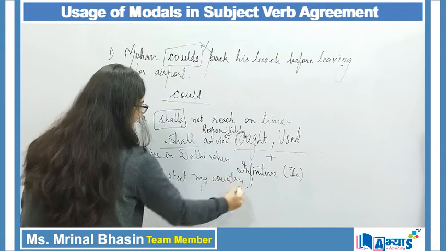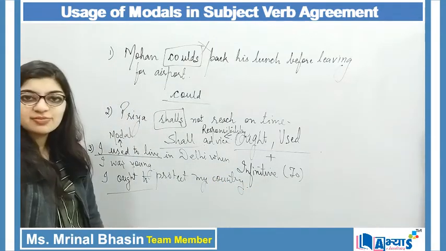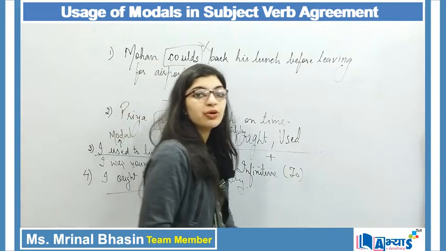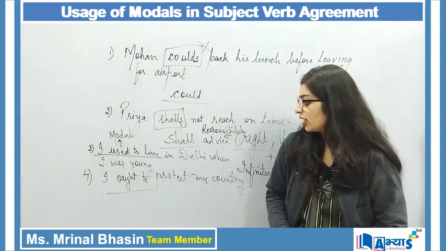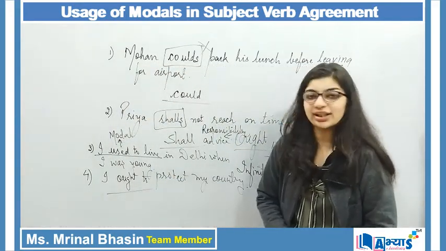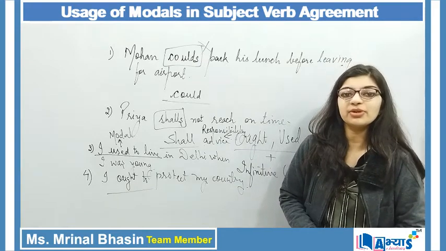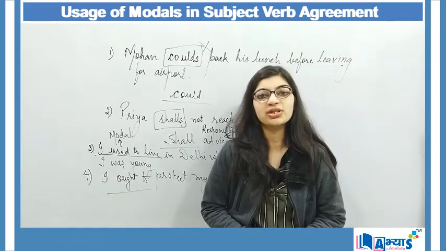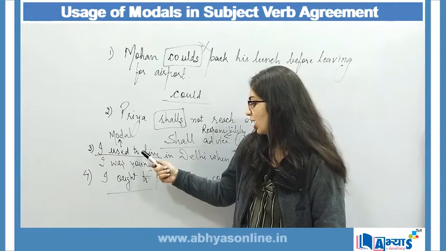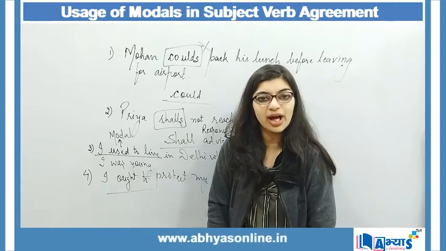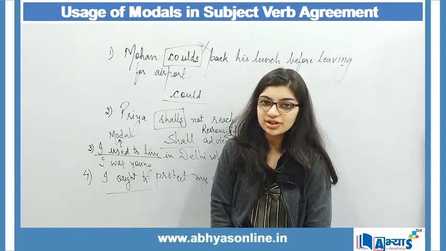Here I say that it is my responsibility to protect my country. I ought to protect my country. So in these two sentences, I think it is clear that whenever we are making use of used and ought as modals, they will always follow to, and to acts as an infinitive.